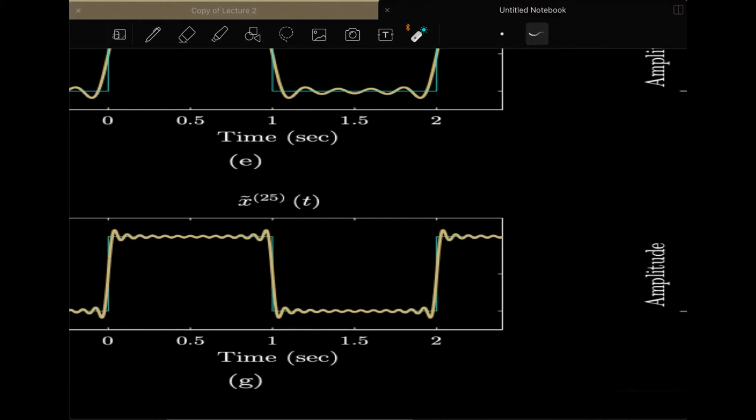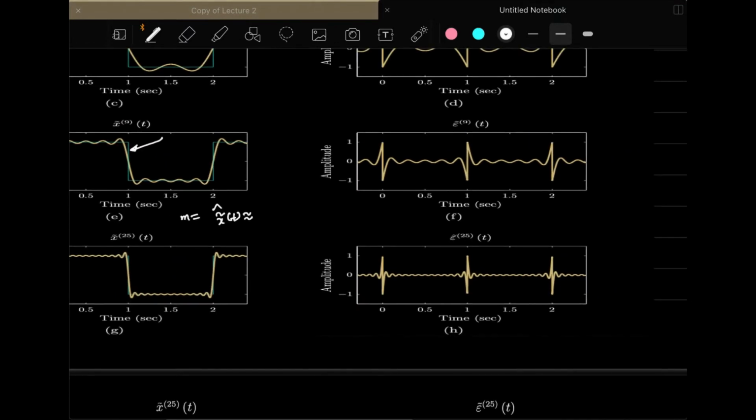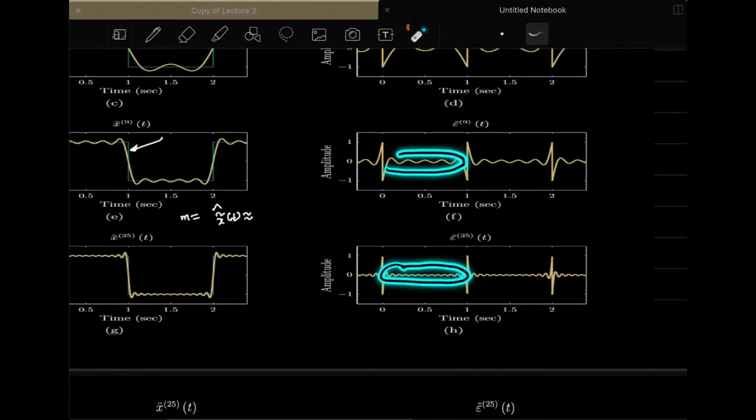And this also shows that if you use m to be some value other than infinity, then what you are getting as the x tilde t approximation is an approximation, and it is not equal to the original signal. And also see the corresponding error here. The error that you are incurring when you are using m equal to 25 is very, very small compared to the error that you are getting here.